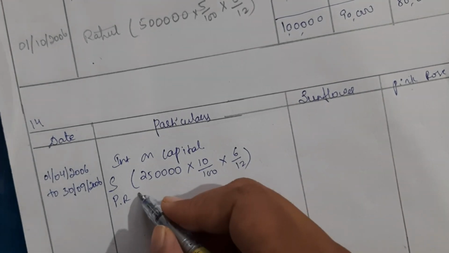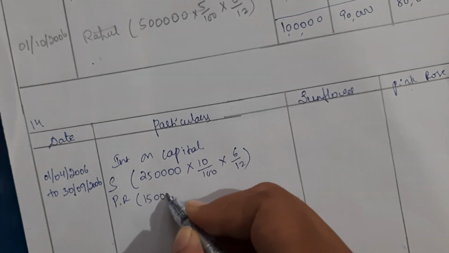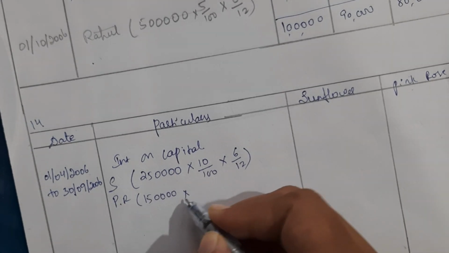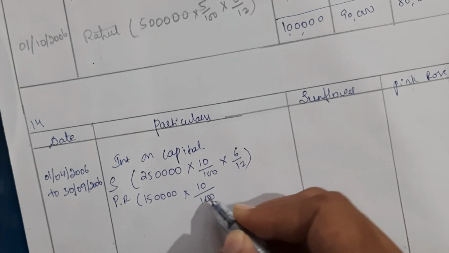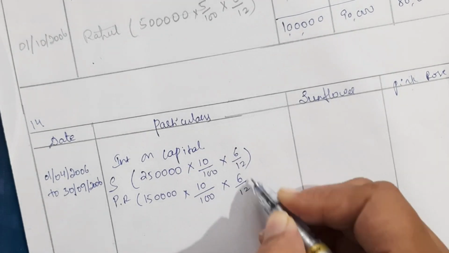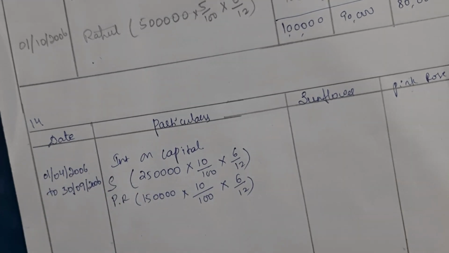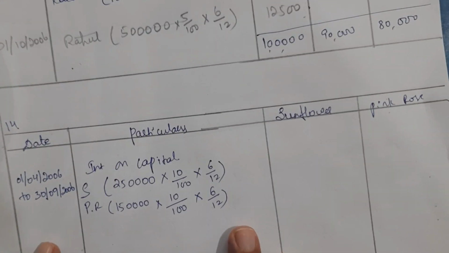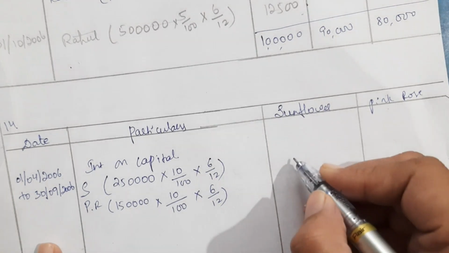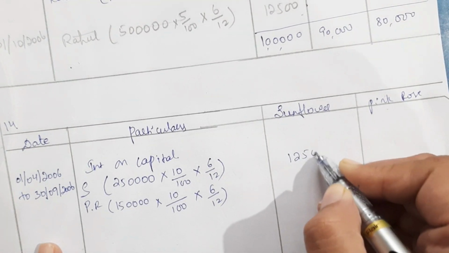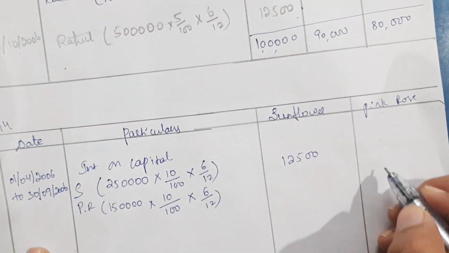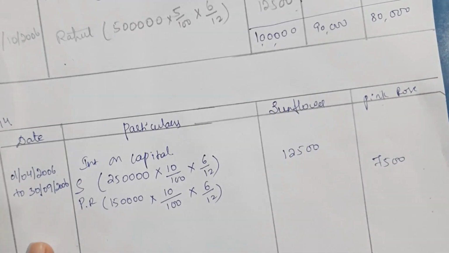And same for Pink Rose, 1,50,000 rupees is her capital, into 10% is the rate of interest, and for 6 months. So when we simplify this, we will get the amount as 12,500 rupees and 7,500 rupees.